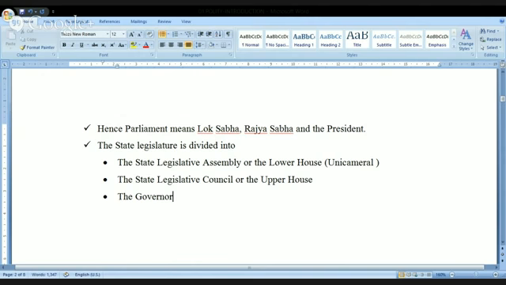But when I have both the assembly and the so-called legislative council, then, you can just have a look at this for your understanding, I'm just writing, it is called bicameral legislature. This is called the bicameral.